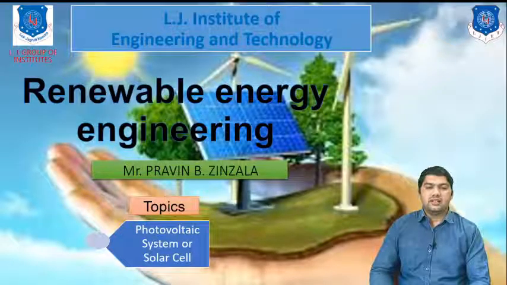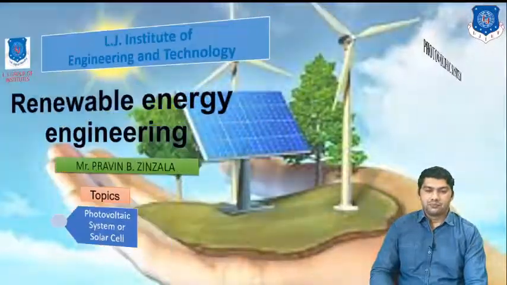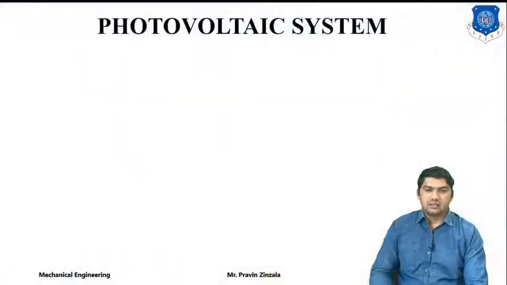Indirect means we are indirectly utilizing solar energy, as with wind energy, geothermal, bioenergy, and the photosynthesis process. These are the indirect applications of solar energy. And this is the most useful energy, since we can easily convert solar energy directly into electricity. So let's start our session.